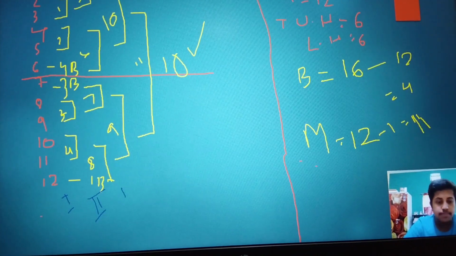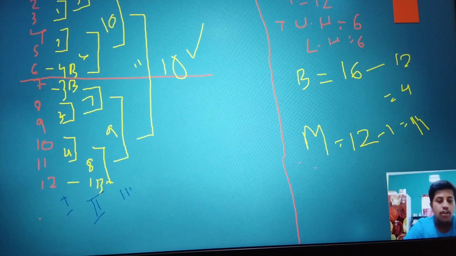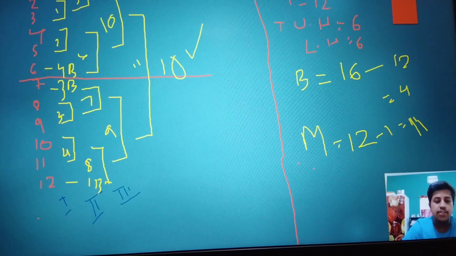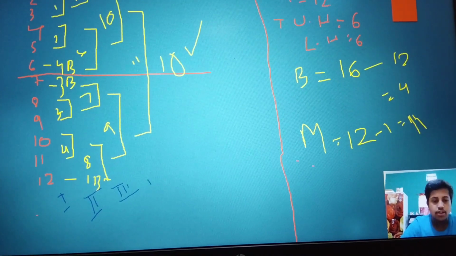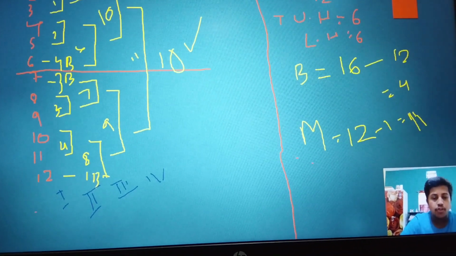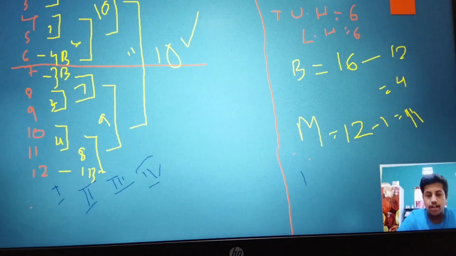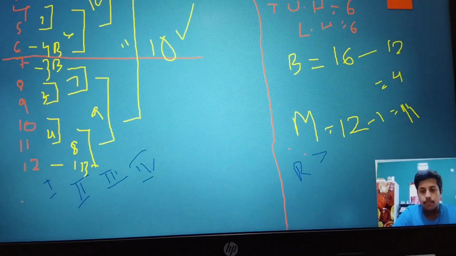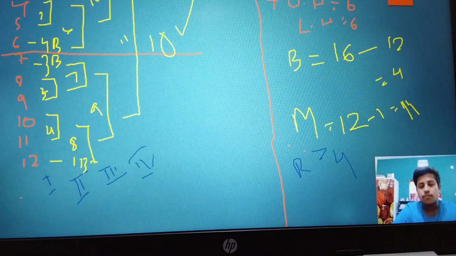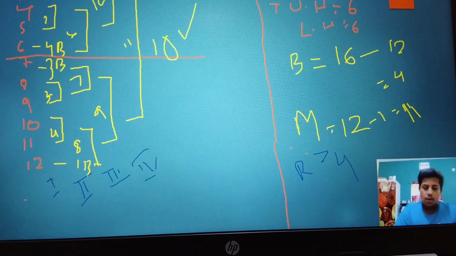And this is the fourth round. Final match. Always remember, the last will be the fourth round, and the last will be the final match. So the number of rounds is 4. Clear, all of you? Moving over to the next.